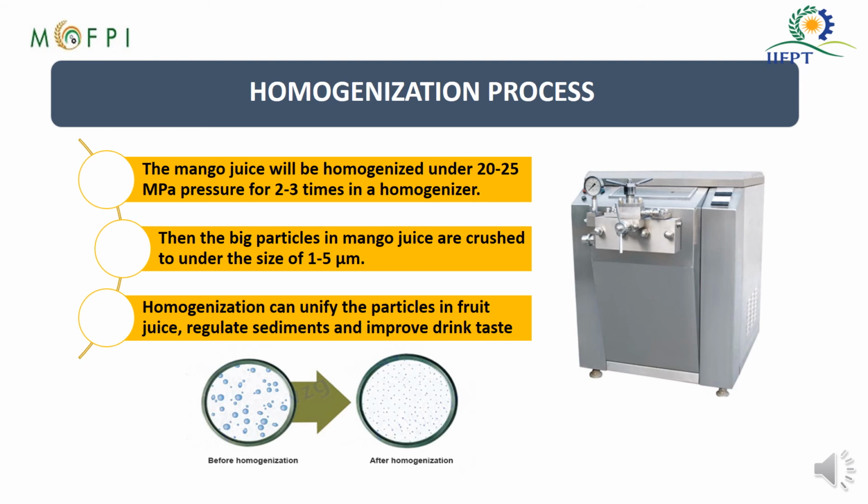Then the particles which are bigger in size will get crushed and reduced to a size of 1 to 5 micrometer. Again, the homogenization will benefit us by giving us a product of uniform particle size, and that will regulate the sedimentation in your fruit beverages, and it will also improve the taste properties of your product.